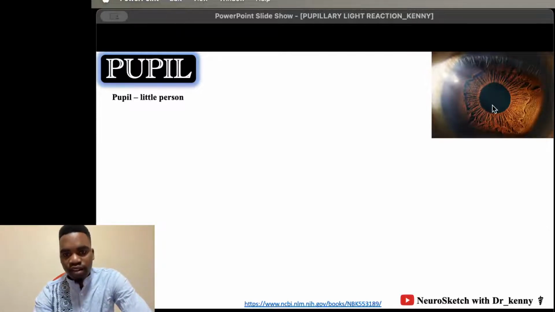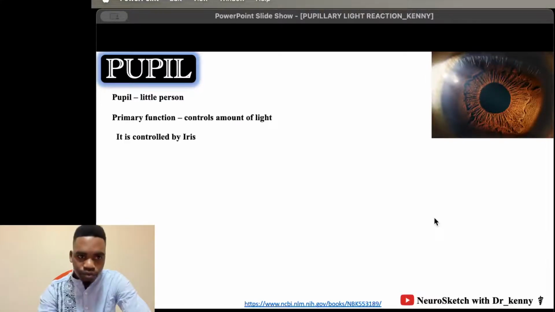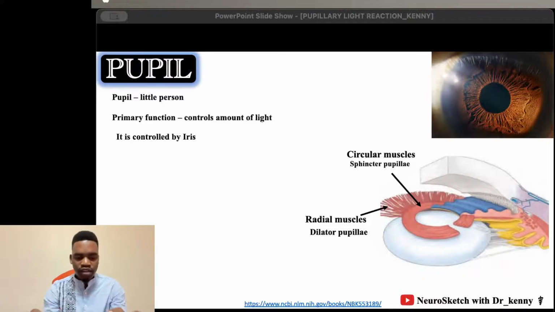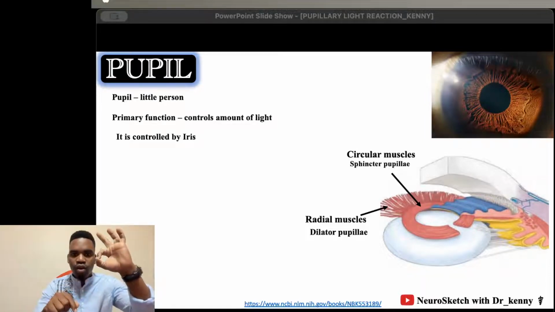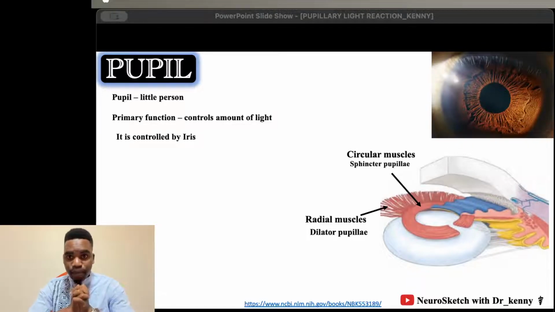A pupil is just a gap. It's a defect that is left by an iris. I want to show you. This is an iris. The iris is a muscular ring, and it has got a gap, a hole in it, a defect in it, and that defect is what we call a pupil. The primary function of the pupil is to control the amount of light that gets into your eye.